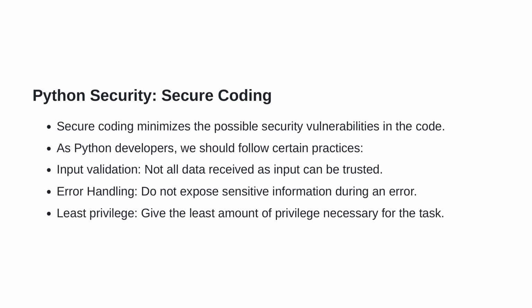Hence, error handling, while useful, must be done cautiously. The third is adhering to the principle of least privilege. In other words, always give the bare minimum level of access or privilege necessary for a task to the components of your system. This principle serves as another precautionary measure, limiting the potential damage if a particular component is compromised.